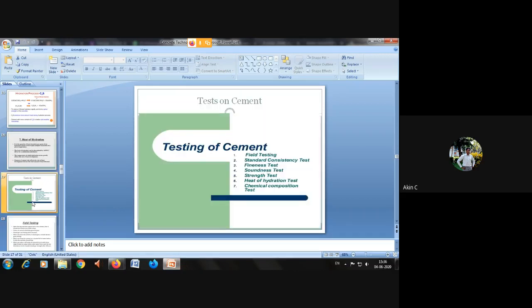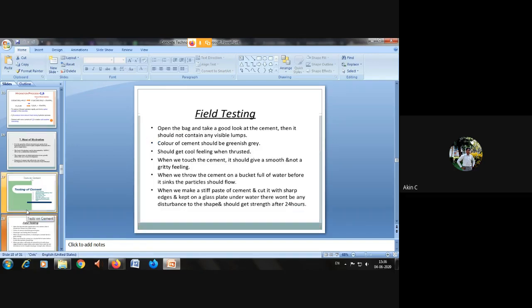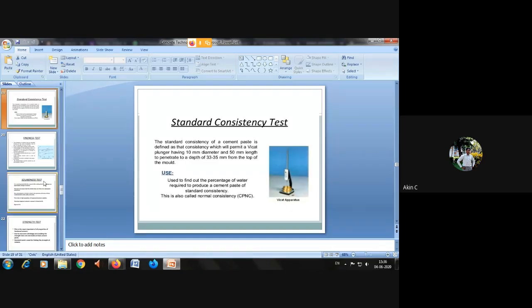And then the next topic is testing of cement. We'll quickly rush through the tests of cement. These are the physical properties. The field test is touching the cement and feeling the smoothness, that is known as the field test. Then the standard consistency test uses the Vicat apparatus.